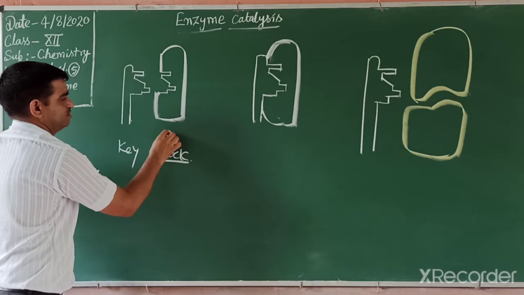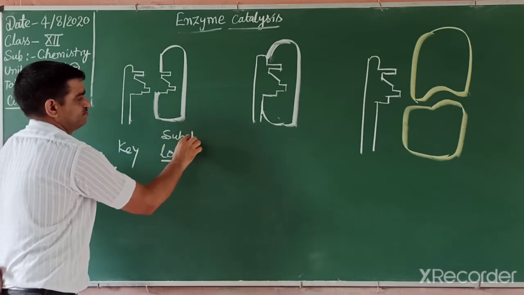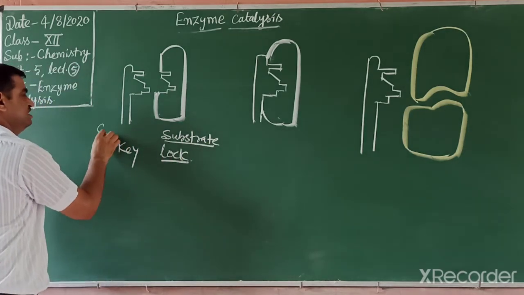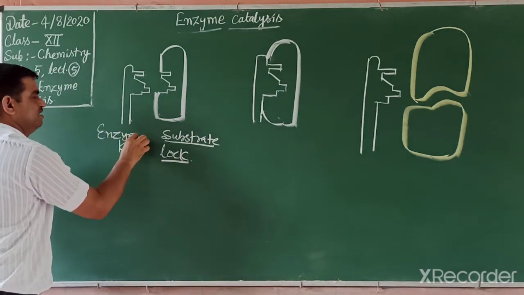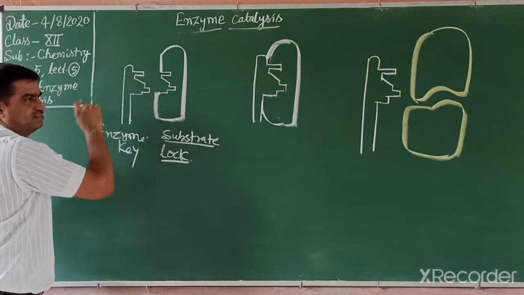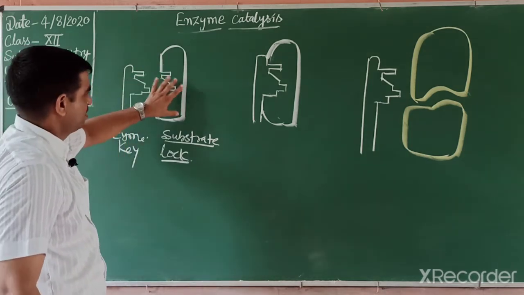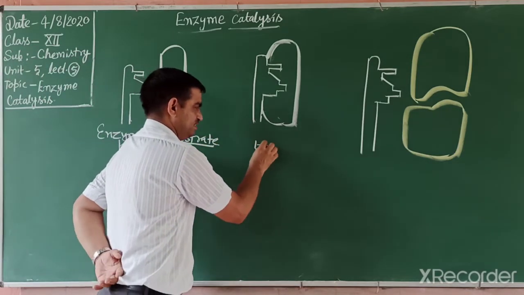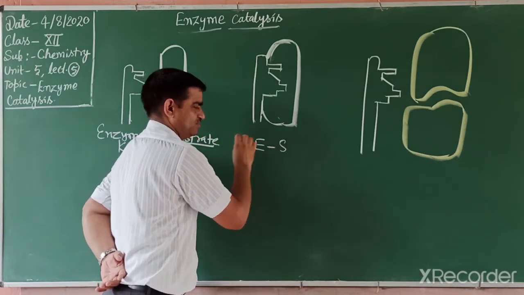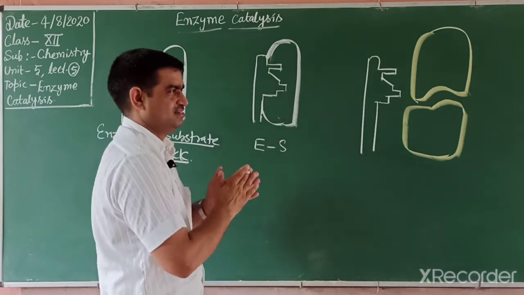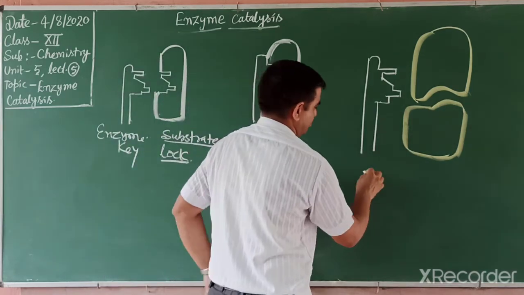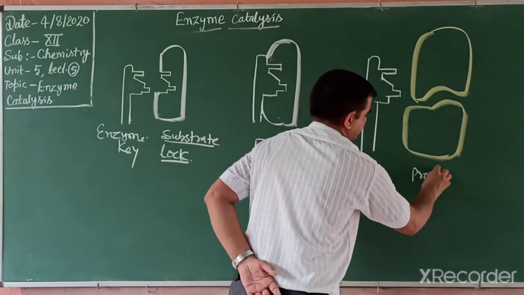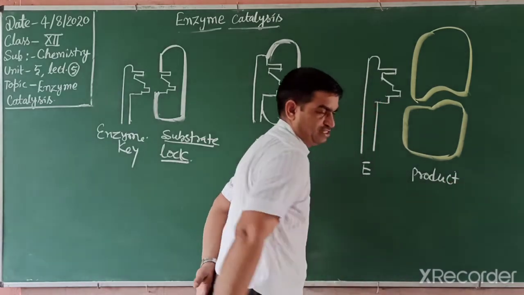This one is the substrate, meaning the reactant, and this one is the enzyme. The enzyme has some active sites like this on the key, and the substrate also. When they react, they form an enzyme-substrate complex, and after that the enzyme-substrate complex converts into the enzyme again and we get the product. So this is the process.